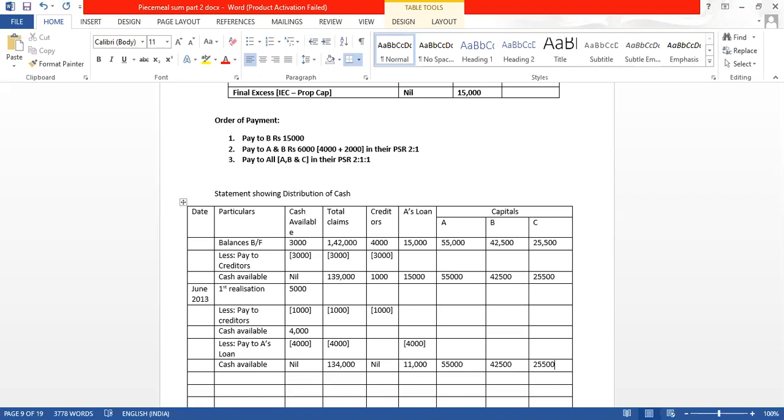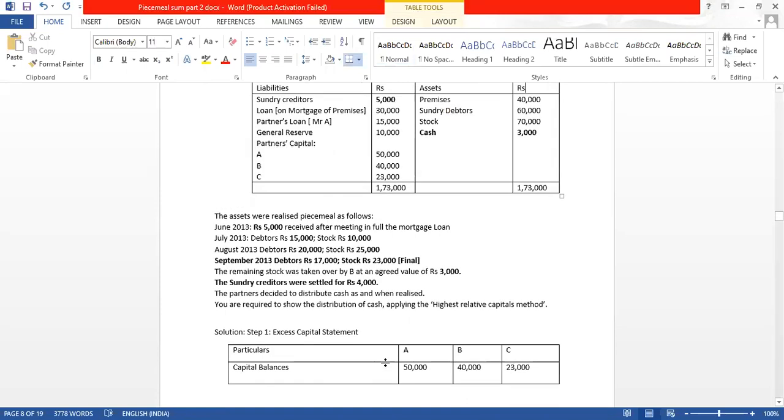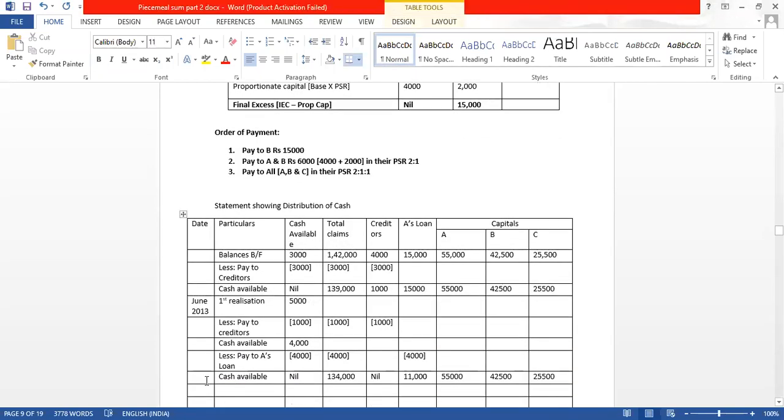Now cash available is nil, so we will have to move to our next realization, which is in the month of July. From debtors we received 15,000, from stock we received 10,000. So 15 plus 10, 25,000. So we will go to July 2013, second realization.